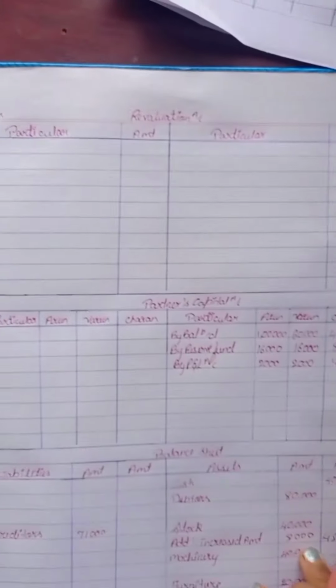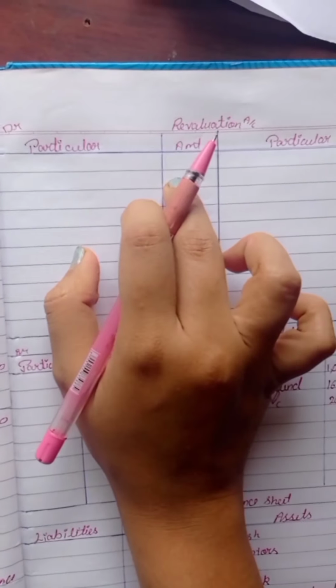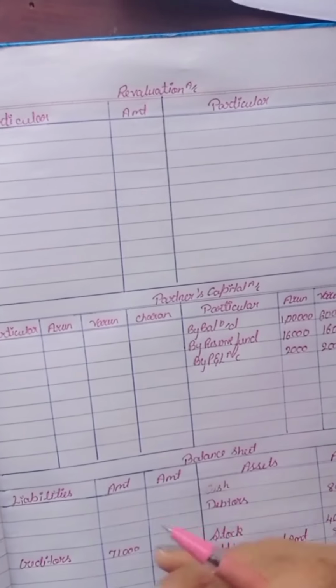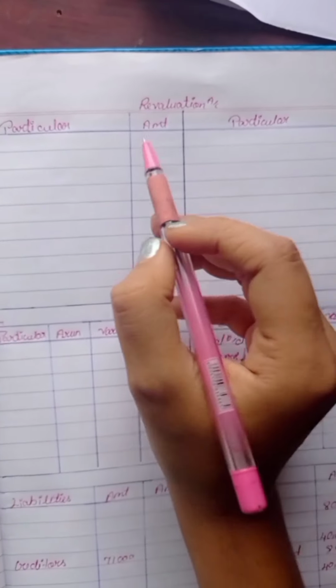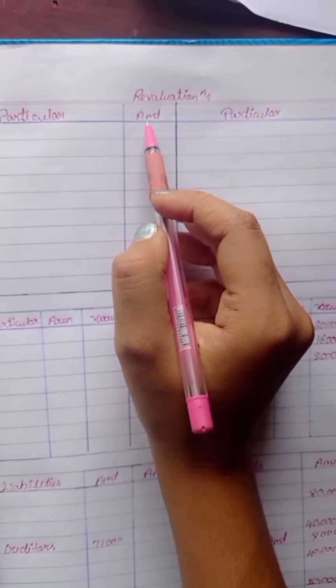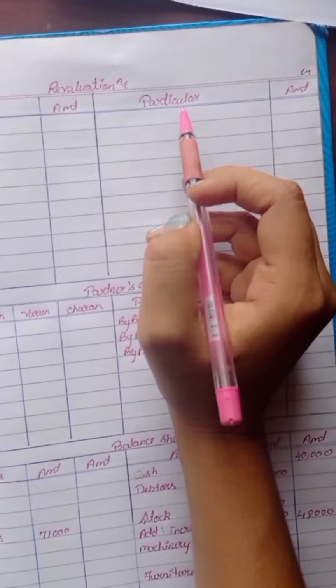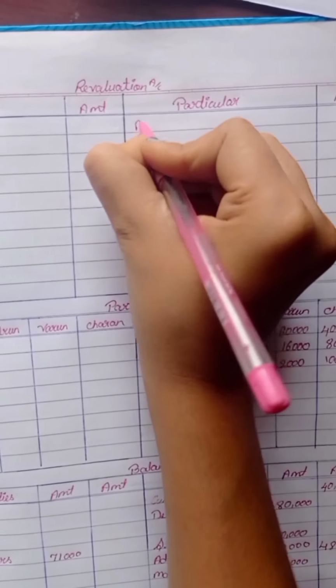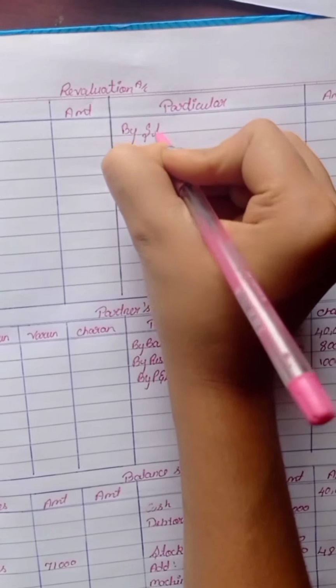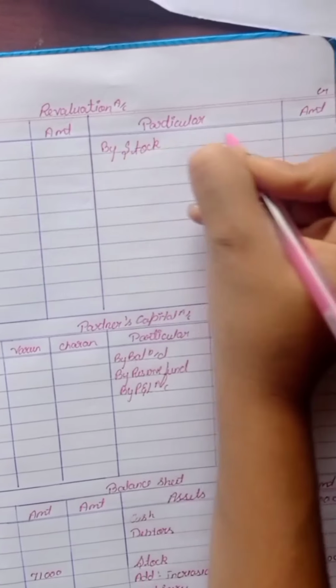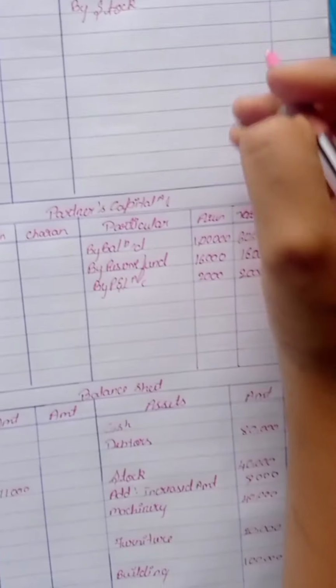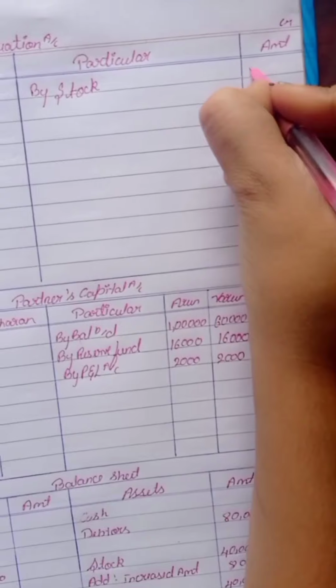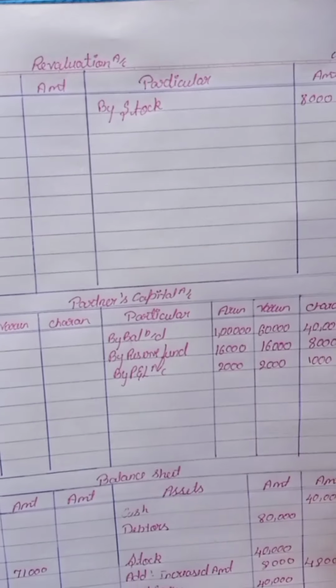This entry we have to pass in revaluation account also. Here the asset is increased. When the asset increased, revaluation account we have to write in credit side. So right here, by stock, the amount increased is 8,000. So right here 8,000 in amount column.